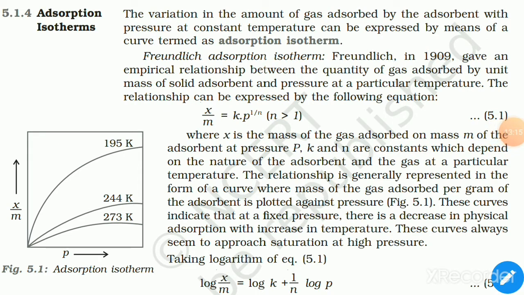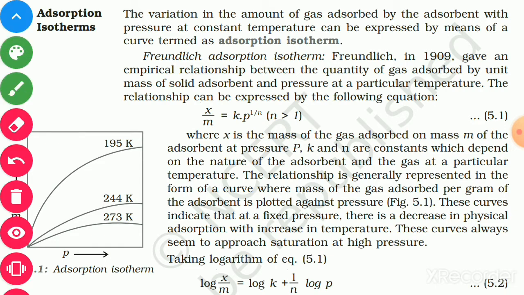Now, adsorption isotherm. The variation in the amount of gas adsorbed by the adsorbent with pressure at constant temperature can be expressed by means of a curve termed as adsorption isotherm. Freundlich adsorption isotherm. Freundlich in 1909 gave an empirical relationship between the quantity of gas adsorbed by unit mass of solid adsorbent and pressure at a particular temperature.